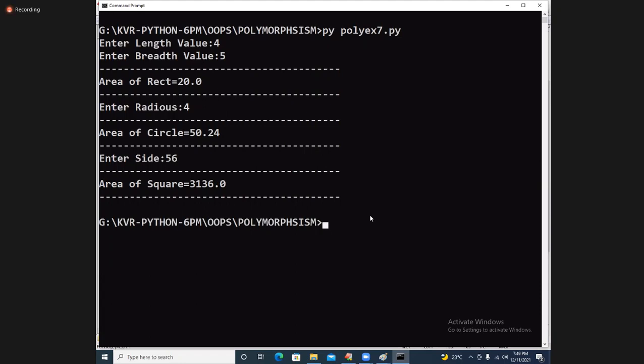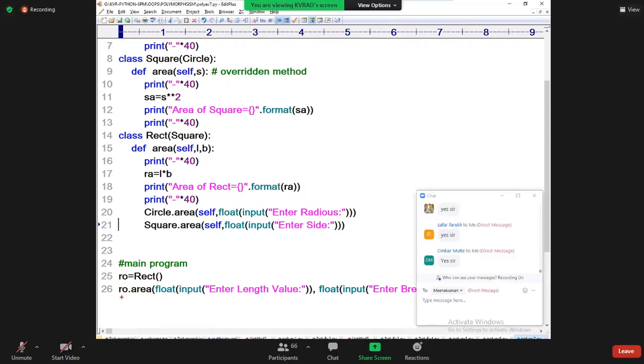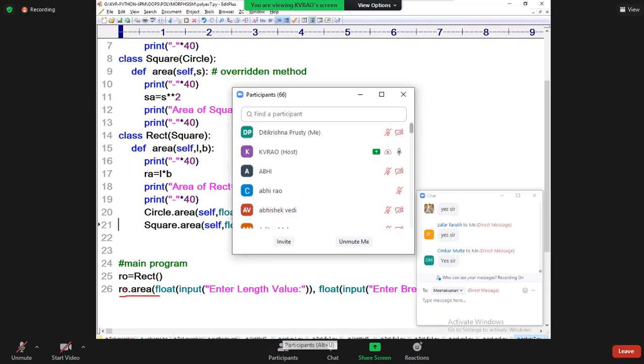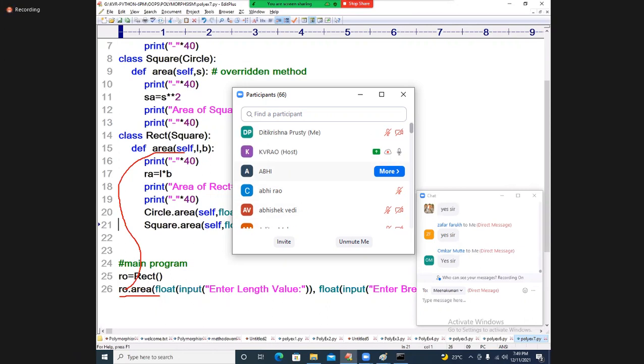Fine. Is it understandable, students? Perfect. So here we are understanding. Yes, Omkar, you are asking me to explain self again. RO dot self means what? I told you already. RO means its reference is kept into this. Okay, that is getting this data.